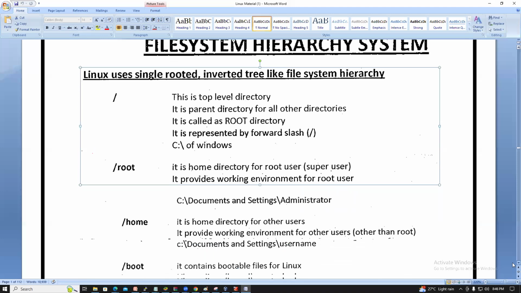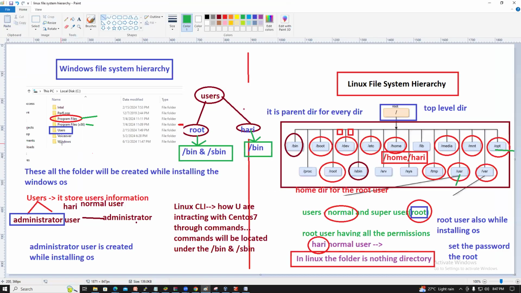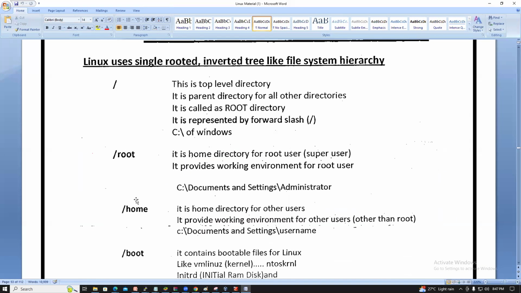So file system hierarchy. Linux uses a single rooted inverted tree like file system hierarchy. Slash is the top level directory. It is the parent directory for all the other directories, called the root directory, represented by the forward slash. For example, C drive in Windows.